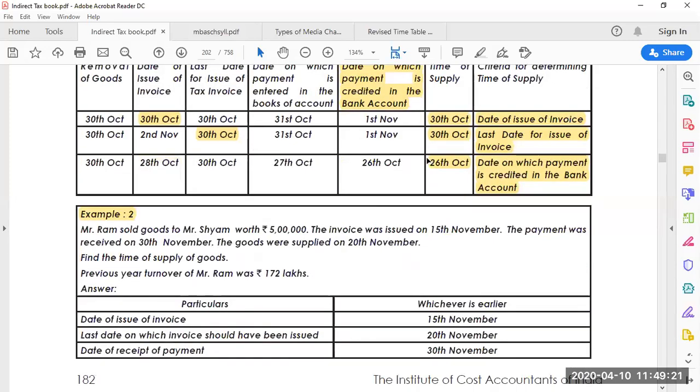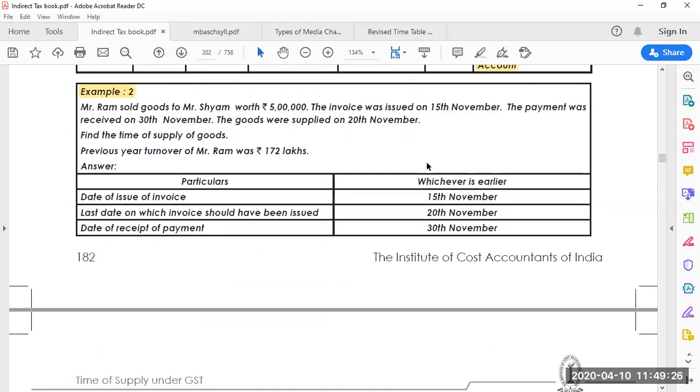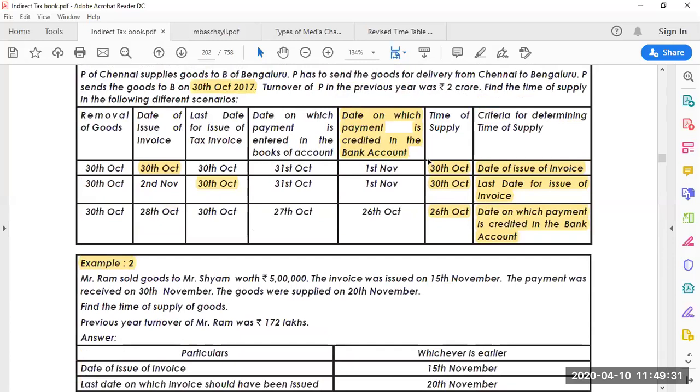Okay, so I have only 1 minute left now. A few more examples are there, we'll study in the next class. A few more examples we'll go through. And the next topic is place of supply. In this same chapter, we are going to discuss place of supply, location, because that is also very important. The supplier's location and the receiver's location are very important because we are dealing with intra-state, interstate, export, import, all those things. That's the reason it is very important to find out. Value of supply anyhow we have studied in the previous chapter. All those examples in this book, please refer and remember.